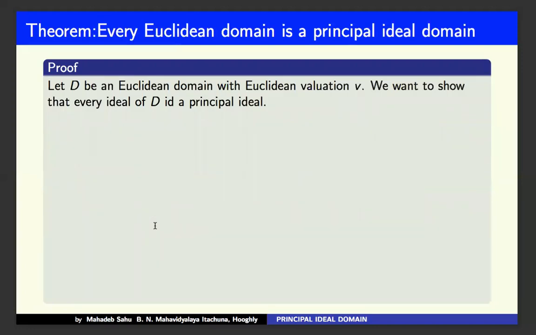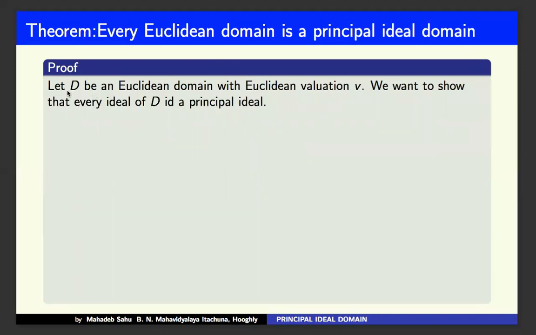Now we have a theorem. We know the definition of Euclidean domain. We discussed Euclidean domain and its properties. Here we want to prove that every Euclidean domain is a principal ideal domain.